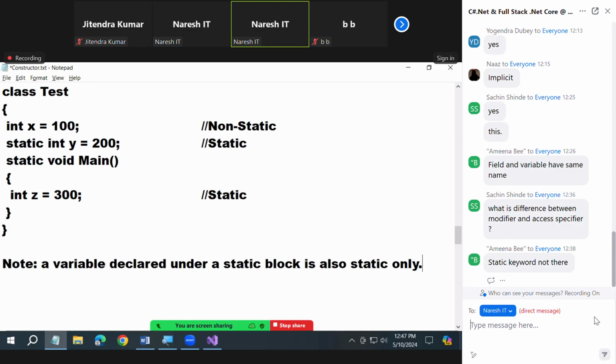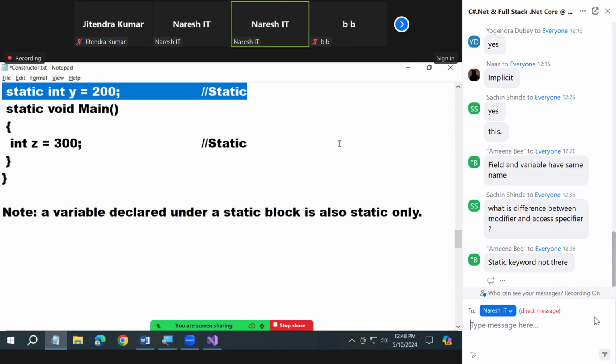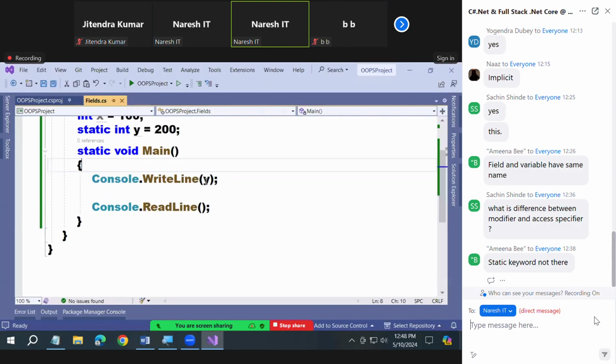Remember, in the notepad, you did that only. In the notepad, you directly declared everything in the main and tried to print its values, and it got executed. Why? All of these are static. Okay, so x is non-static, y is static. Now, am I able to print the y value? Yes or not? Can you answer this question?